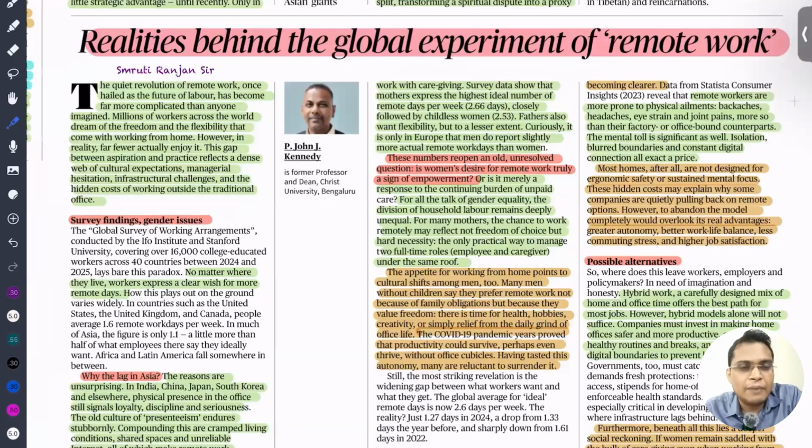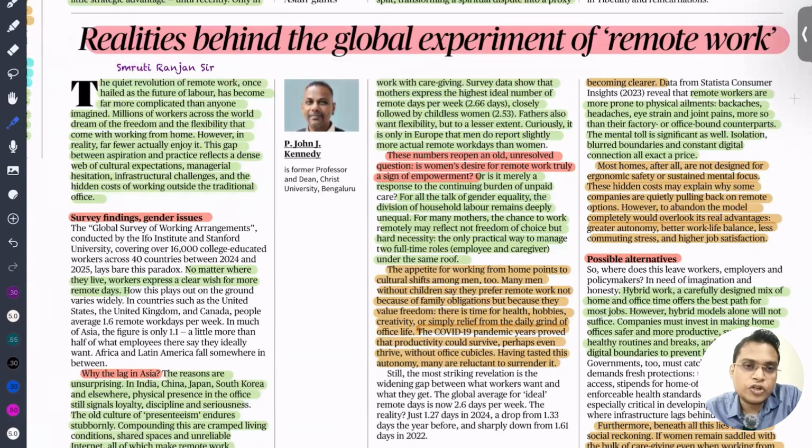Okay. So next, the reality behind the global experiment of remote work. Recently, after COVID-19, we have seen a cultural shift called global work from home. There are many countries promoting work from home, and many countries that are also away from it. They believe work from home does not promote productivity. This article says we should consider the negative repercussions of work from home, because our home working environment is not suitable for long hours of work. We have to sit in different postures, which leads to obesity, mental depression, and other health issues.